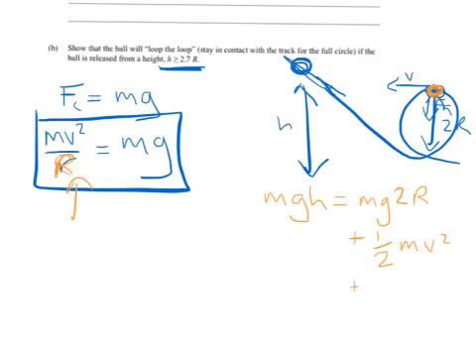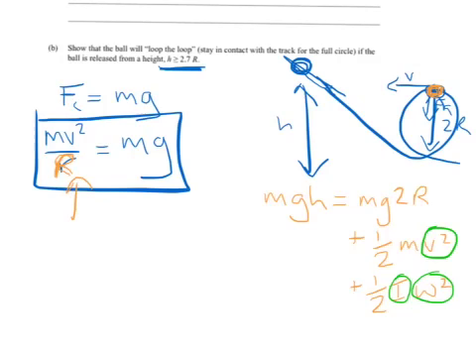And as we said before, it's still got that rotational kinetic energy, which is half I, the inertia, omega squared. So the rotational version of the kinetic energy formula. So we're going to have to deal with the velocity here, we're going to have to deal with the inertia here, and we're going to have to deal with the rotational velocity, the angular velocity. So to do that, we've got the v squared I think we can deal with over here.